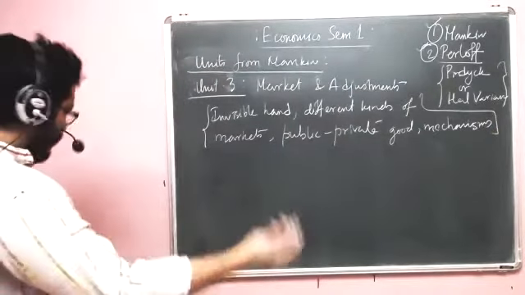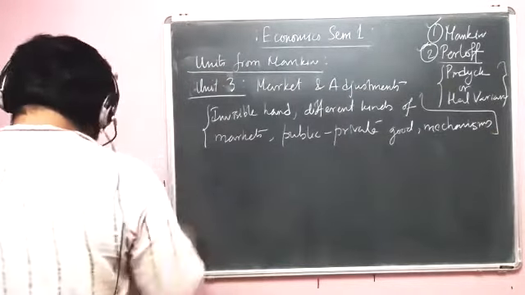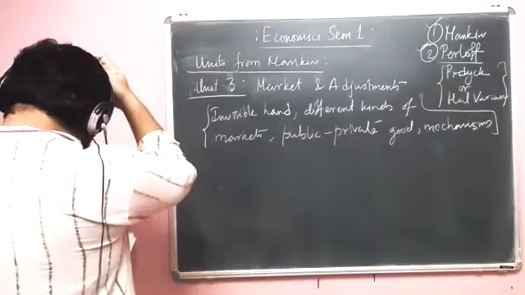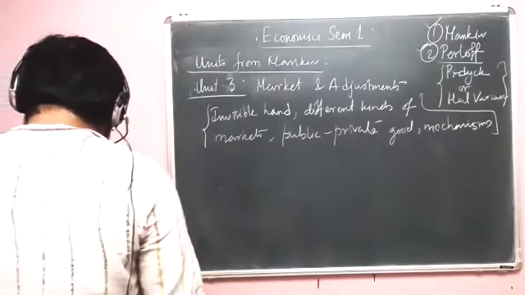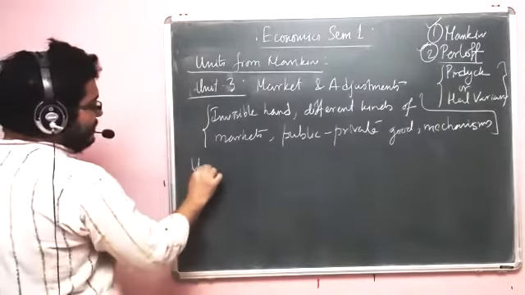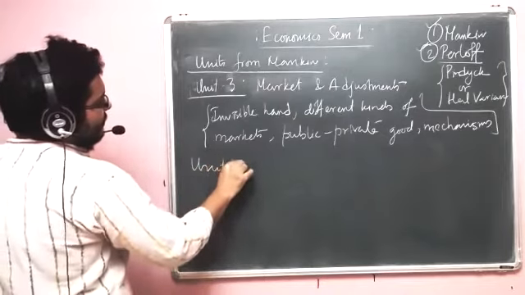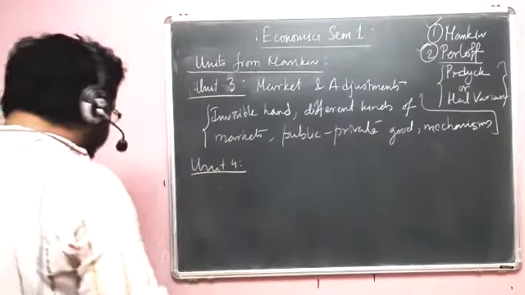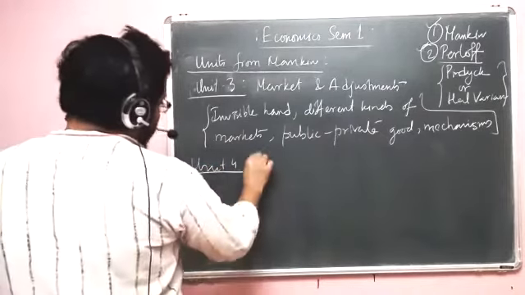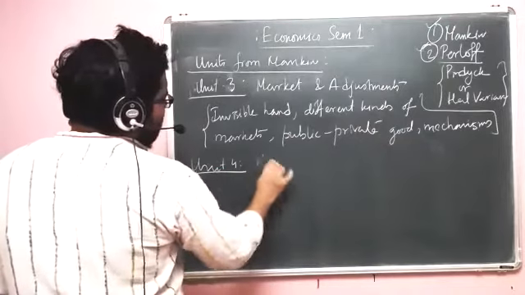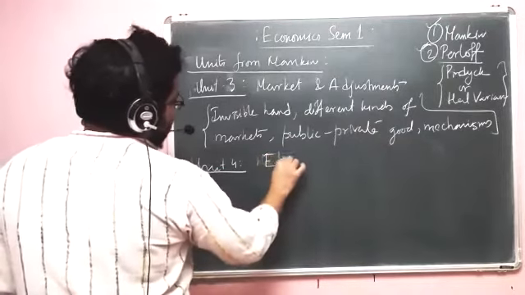I mean, you have to read. Then comes one unit extra, which will be studied a little bit seriously from Mankiw. It is essentially connected to elasticity.